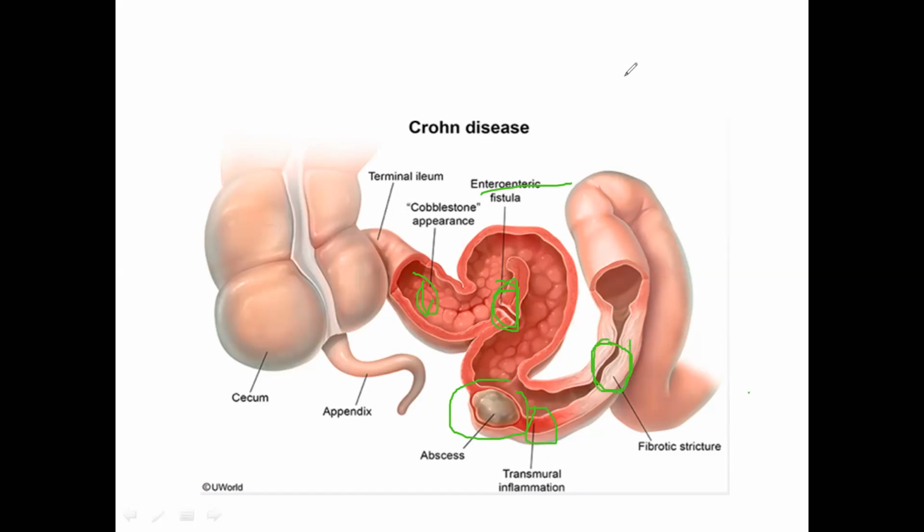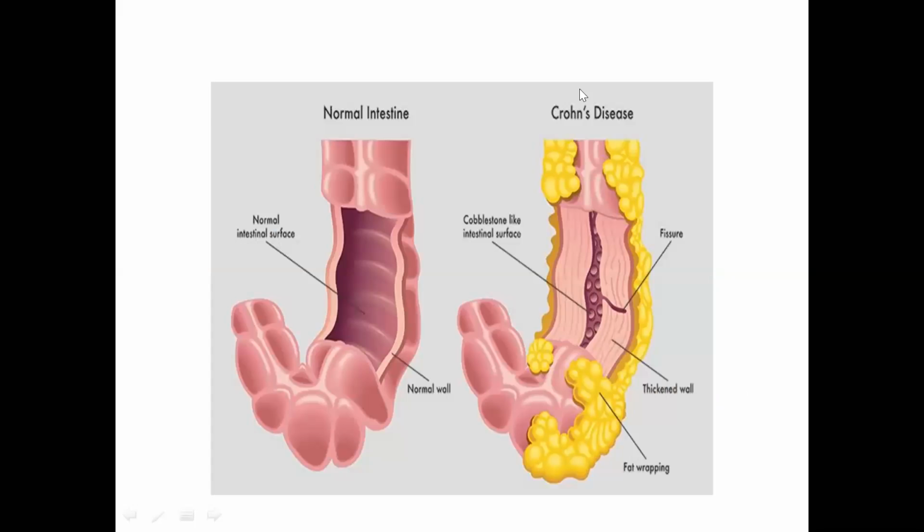You should remember these when you discuss Crohn's disease. Again, this diagram shows creeping fat, which is encasing the intestine.